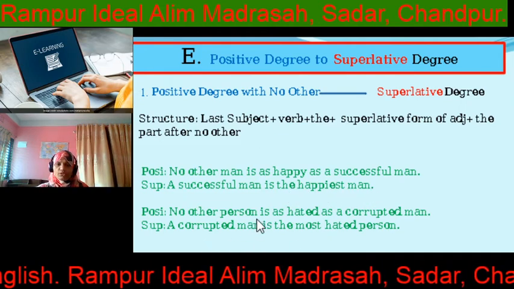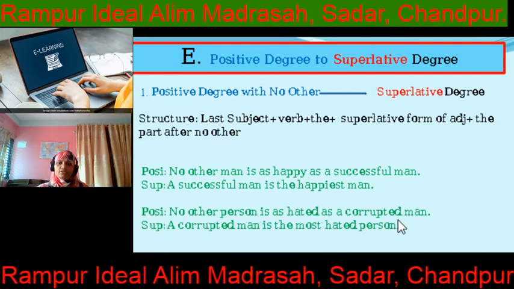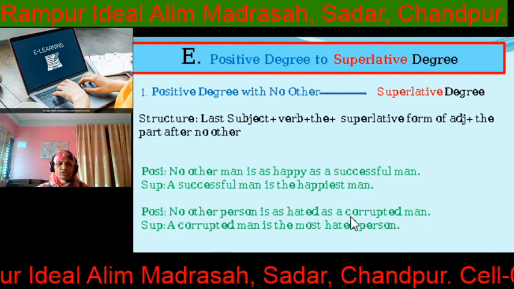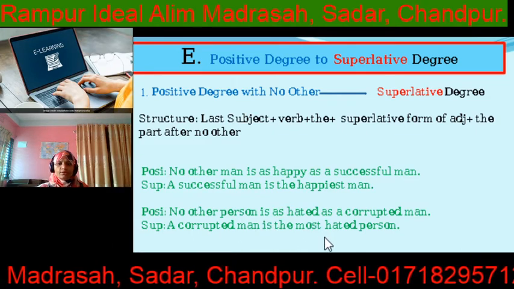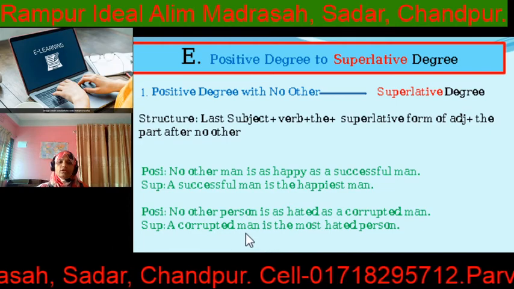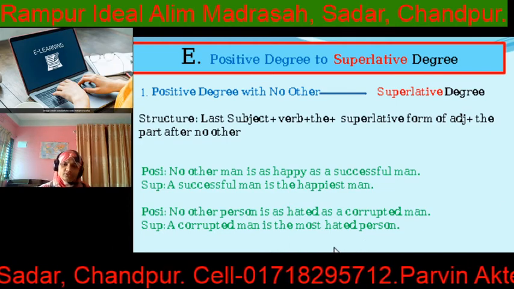Next one, no other person is as hated as a corrupted man. So here the last subject is a corrupted man, verb is, the most hated person. A corrupted man is the most hated person.